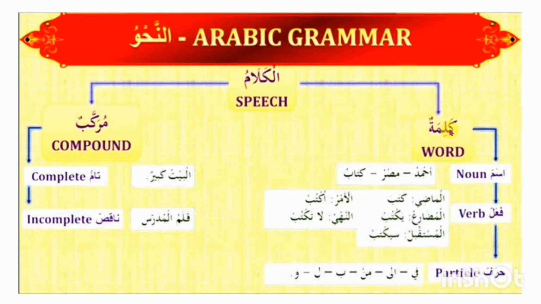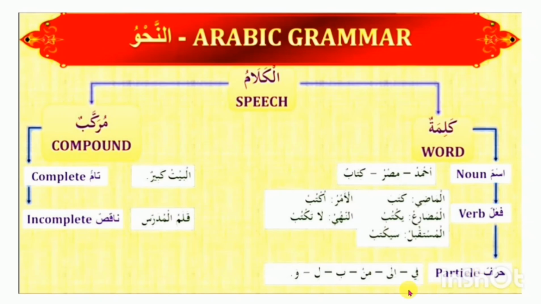Third kalima is particle. We are confined now to kalima. Third kalima, or word, is particle. We know that in English language there are some types of words which have no meaning of their own, such as preposition, conjunction, interjection. There is no individual meaning of their own, but when they are used in a sentence, they show meaning. In Arabic language, this is particle. Particle means harf.